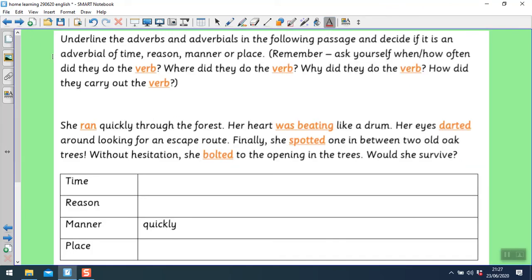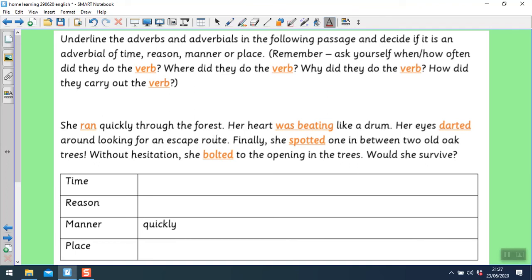Underline the adverbs and adverbials in the following passage and decide if it's an adverbial of time, reason, manner or place. Remember, ask yourself, when or how often did they do the verb? And that's your time one. Where did they do the verb? That's your place one. Why did they do the verb? That's your reason one. And how did they carry out the verb? That is your manner one.